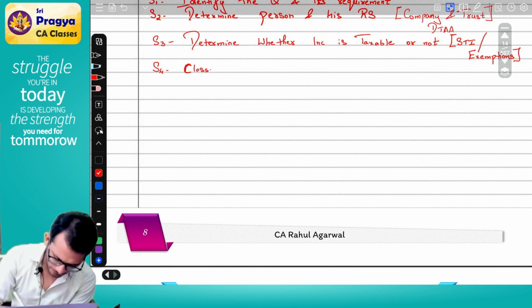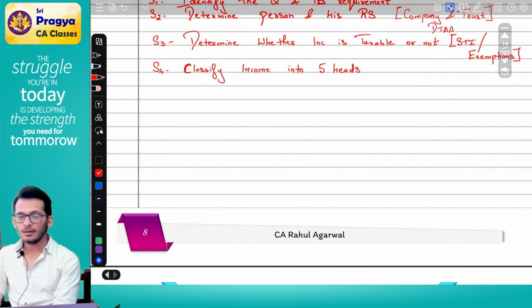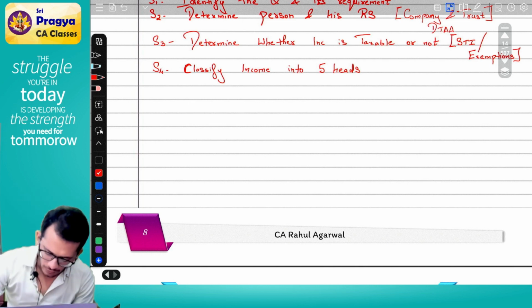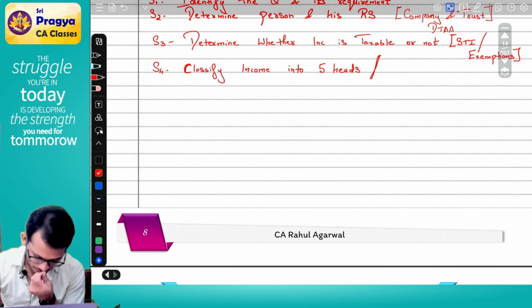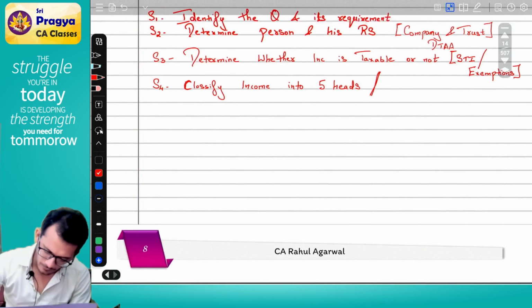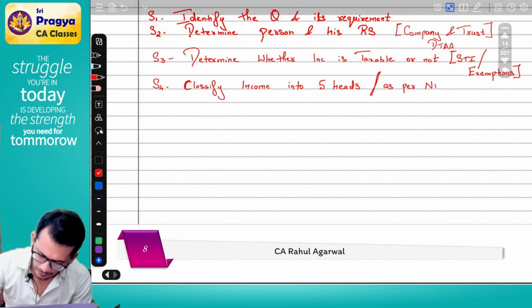Classify the income into the 5 heads, or as per NPO rules.